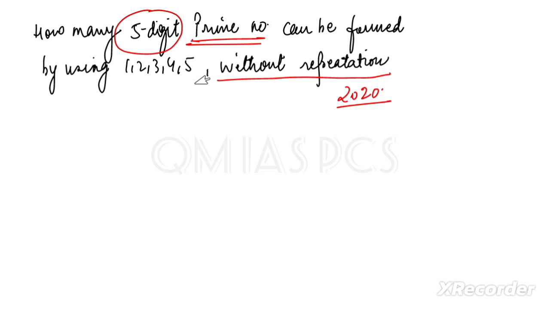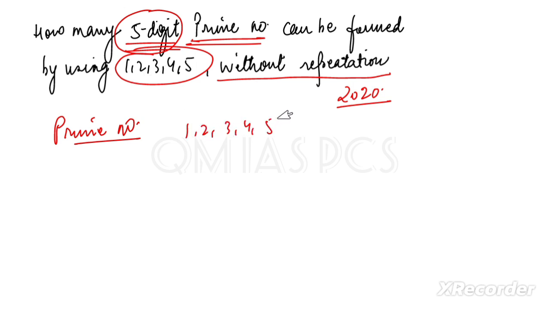See, what's the concept of a prime number? Simple. That number should be divisible only by itself or 1. Okay, so we have to find a 5-digit prime number. Practically it is impossible to find, I know, but by looking at these numbers, just try this one. Okay, if I say 1, 2, 3, 4, 5, I'm just adding all. If I add all, it will be 3, 3, 6 and 9. 6 plus 9, it's 15.